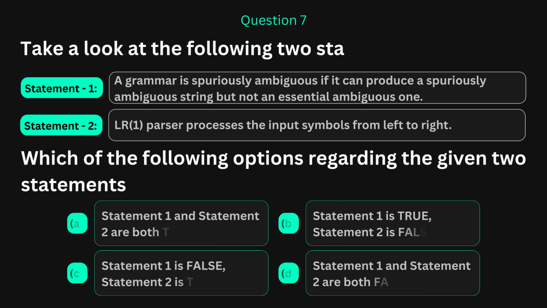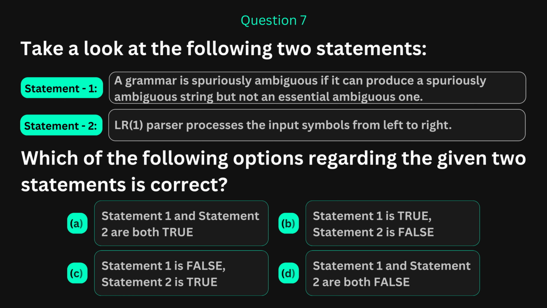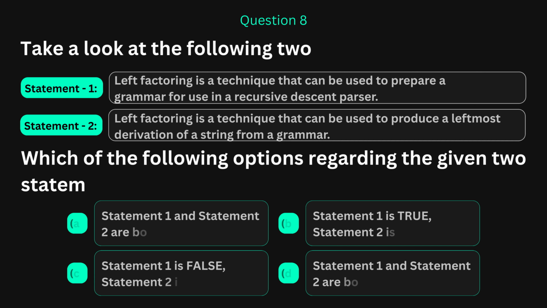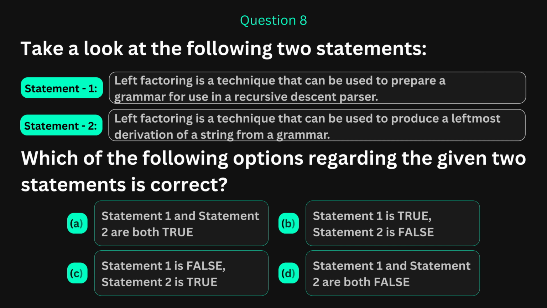Question 7. Statement 1, a grammar is spuriously ambiguous if it can produce a spuriously ambiguous string, but not an essentially ambiguous one. Statement 2, LR1 parser processes input symbols from left to right. Two topics again. Statement 1 is the definition of spurious ambiguity at the grammar level. Think about whether this matches what you have learned. Statement 2 is about LR parsers. What does the L in LR actually stand for? Choose wisely.